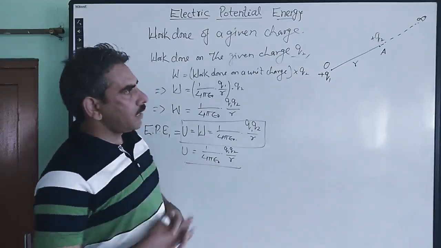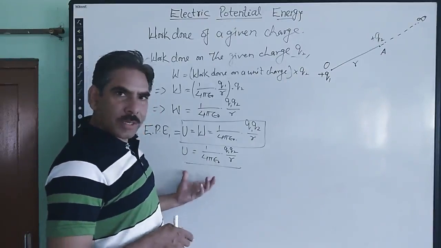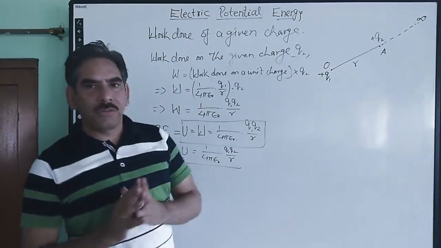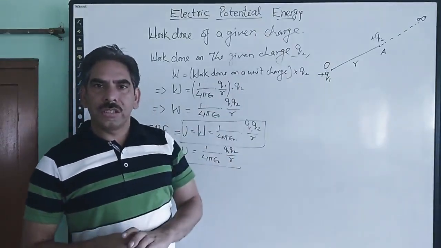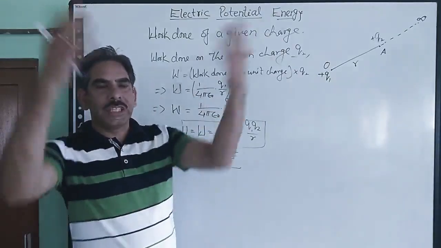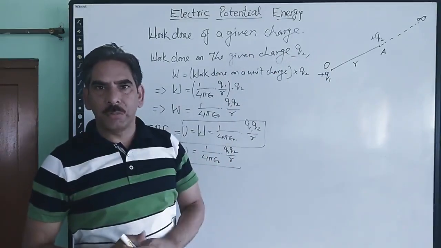We can also write, from the very same expression, the expression for the electrostatic potential energy due to three charges, whenever we try to bring three charges into their respective positions.